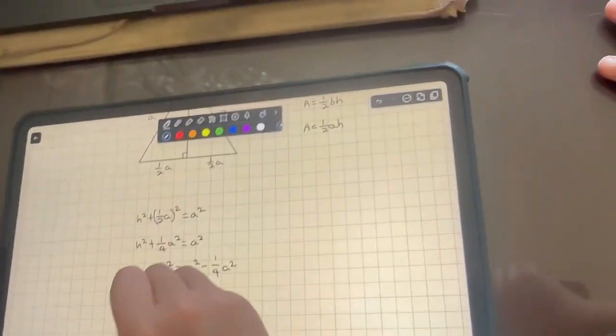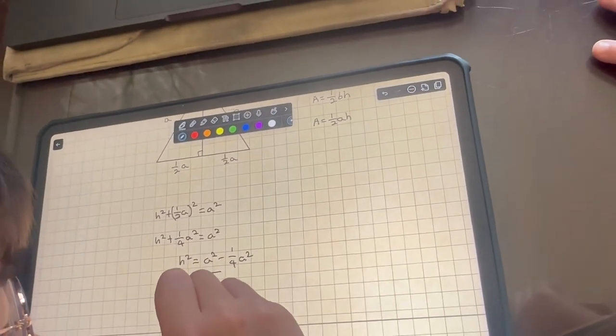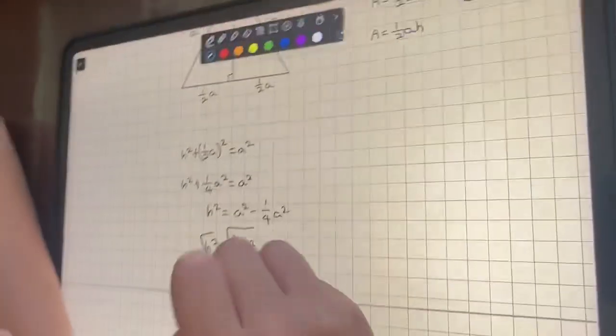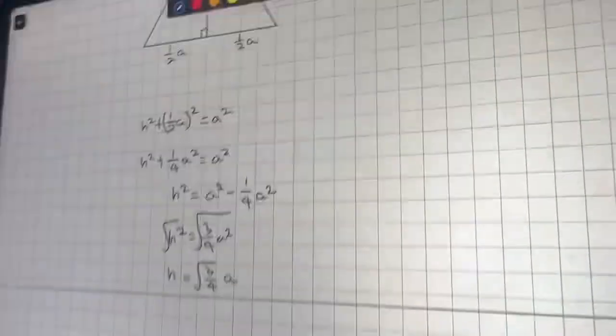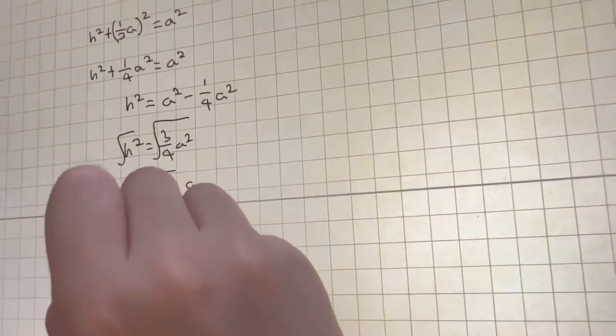But now you're going to take the root of both sides. h equals √3/4 a squared, and since a square and a root cancel, it becomes the number inside. Now we have to simplify this, where h equals, because we know you can separate √3 and √4. But now you can recognize that √4 is actually just 2.